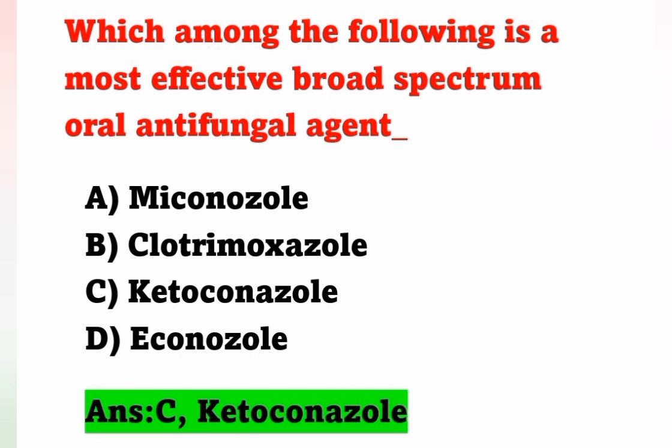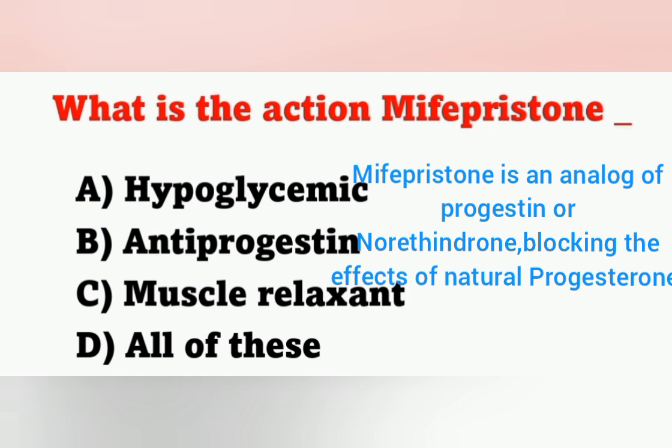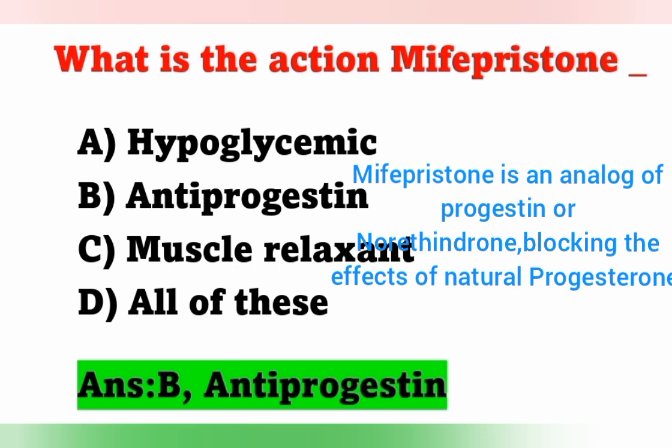Move on to the next question. What is the action of mifepristone? Options: option A hypoglycemic agent, option B antiprogestin, option C muscle relaxant, option D all of these. Action of mifepristone: mifepristone is an analog of progesterone or norethindrone, that is, it is one of the antagonists of progestin. It blocks the effect of natural progesterone. So here the correct answer is antiprogestin. Option B is the correct answer.